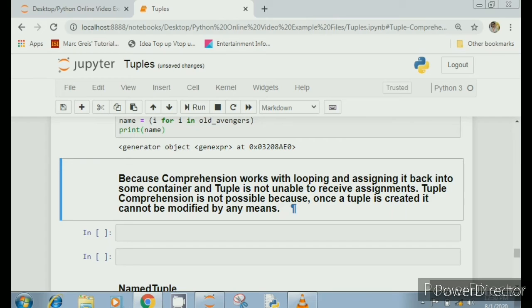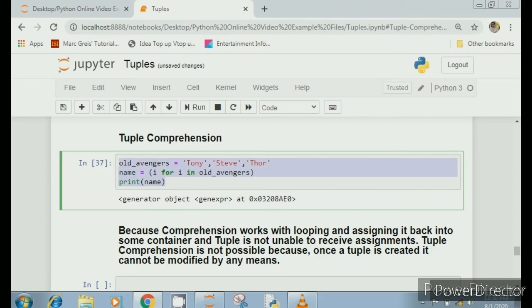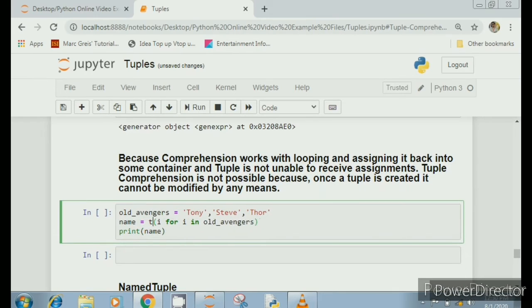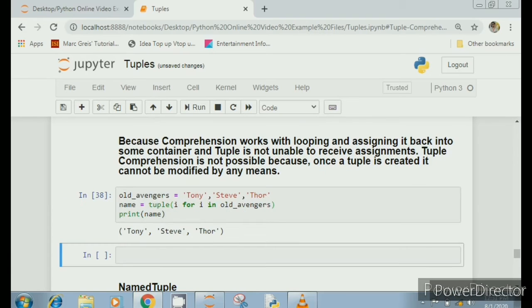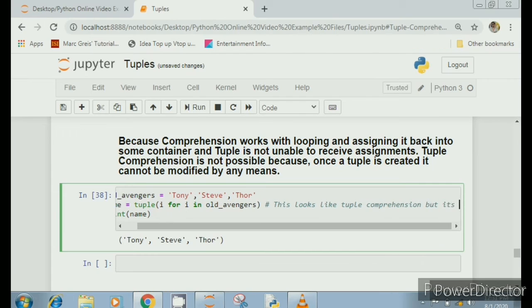And comprehension works with looping as well as assigning it back into some container, and a tuple is not able to receive assignments. Okay, some typo mistake, I have written it is unable, it should be not able. Let's do an operation here. Using the tuple function, I can generate a tuple. Now why am I writing this? Because it looks like we have performed tuple comprehension, but it is not actually tuple comprehension.